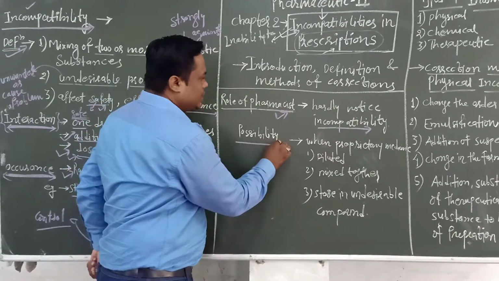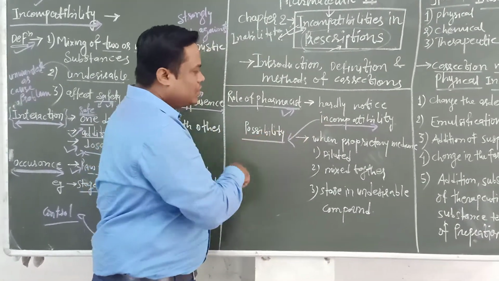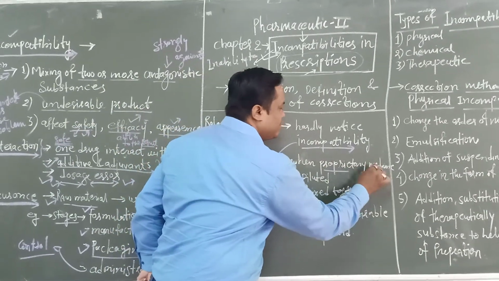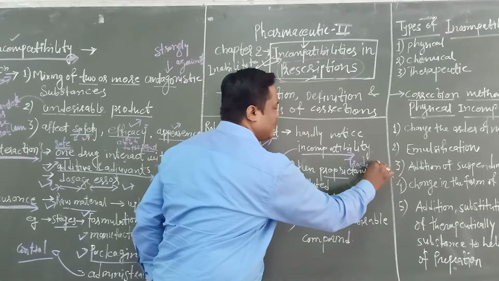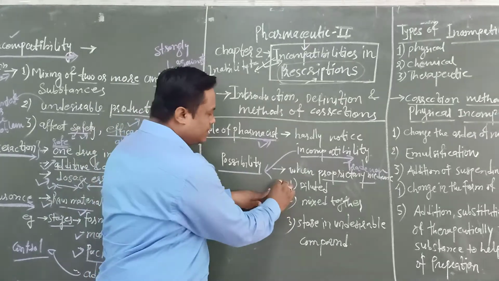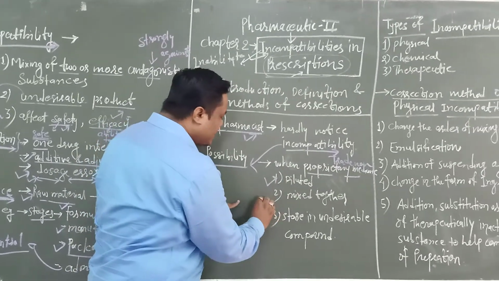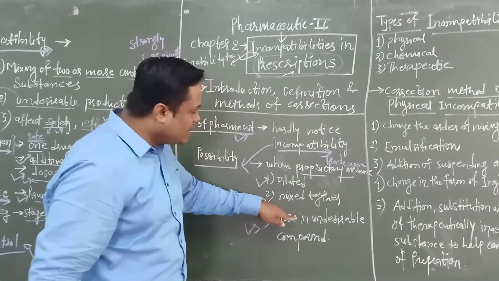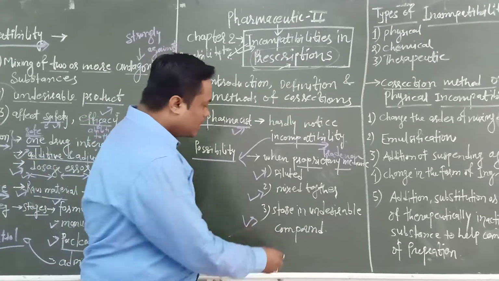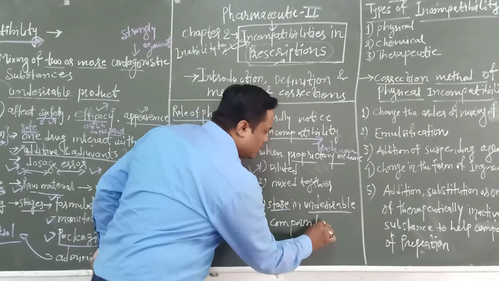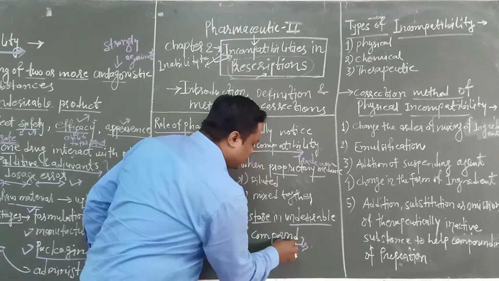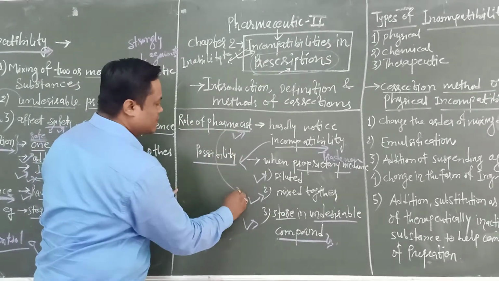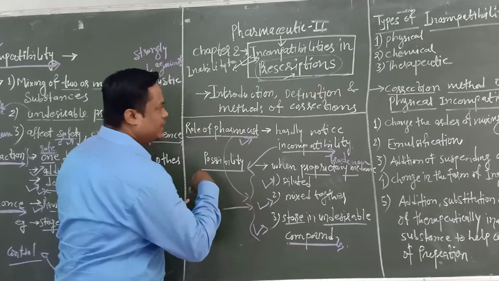Then when is the incompatibility seen? First, when the prescriber prescribes the drug by its proprietary name, means by its trade name. Second, while diluting the drug, it is seen while mixing one drug with another drug, means mixing together. And third, while storing in an undesirable container or not stored properly. These are the possibilities where the pharmacist sees incompatibilities.